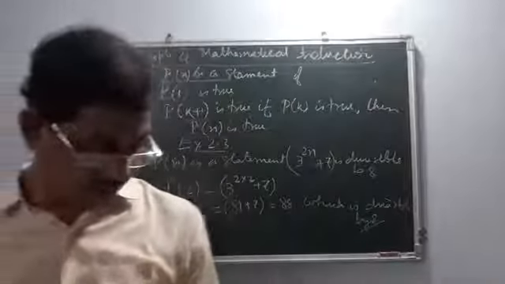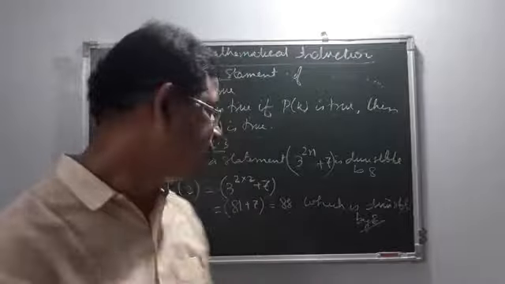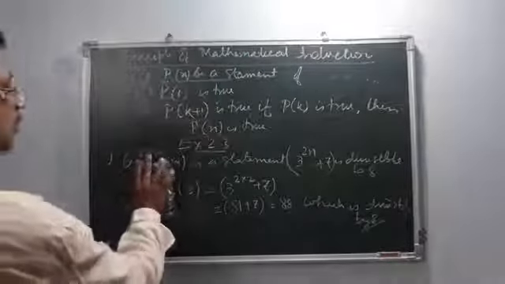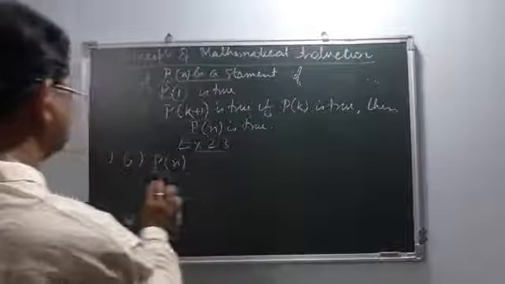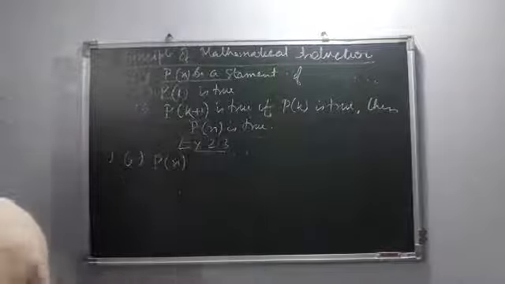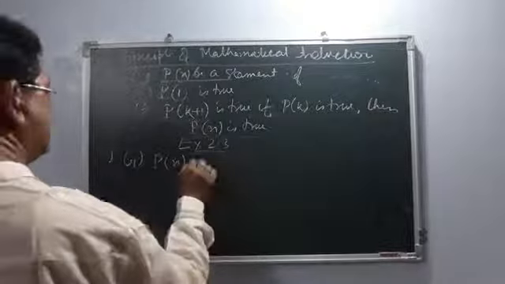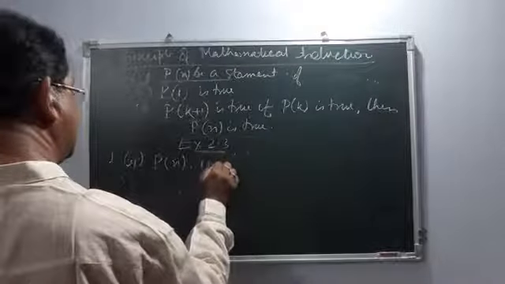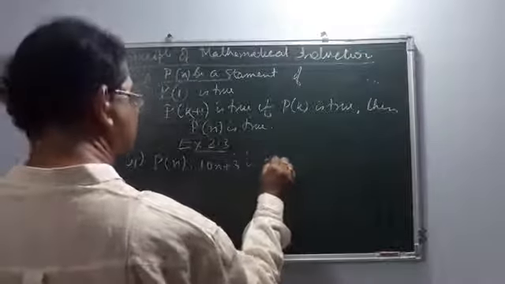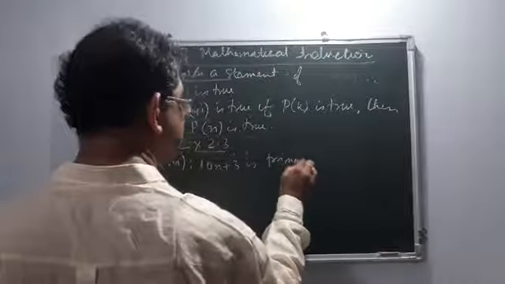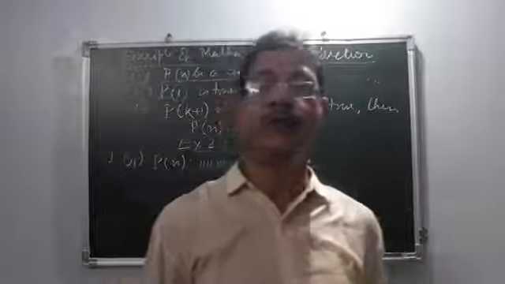The second question we will also do, then we will do the next one, because these are simple, so we will not do all of them. Now we are going to do question number 2. In it, they say 10n plus 3 is prime. Prime means a number which cannot be divided by any number except one and the number itself.